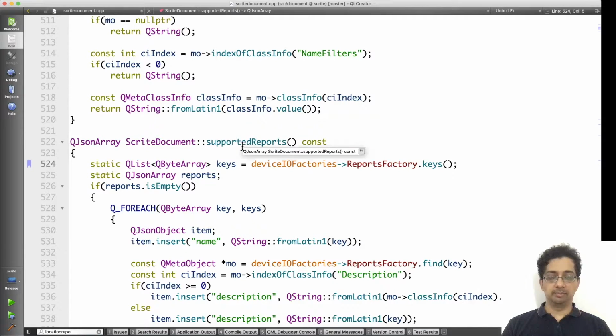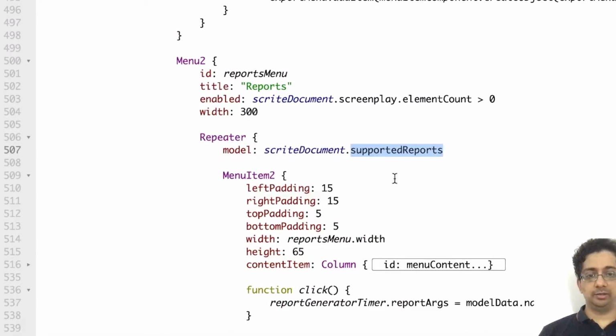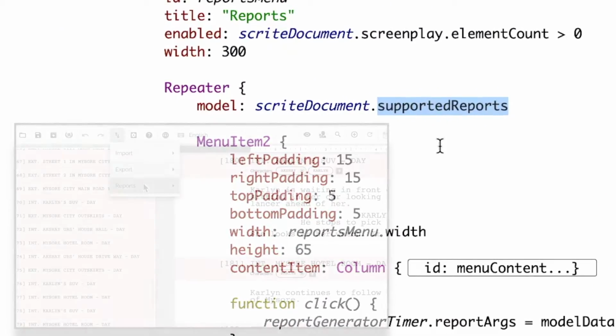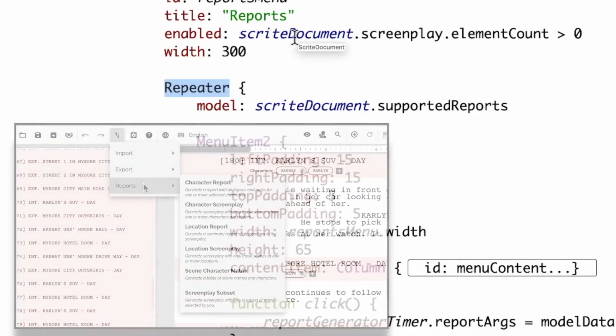Now the supported reports method simply has to return all the keys registered in the reports factory. The supported reports method is called whenever the value of the supported reports property against Scrite document needs to be read. We query the value of the supported reports property in Scrite document in a repeater here and use that to create menu items within the reports menu.